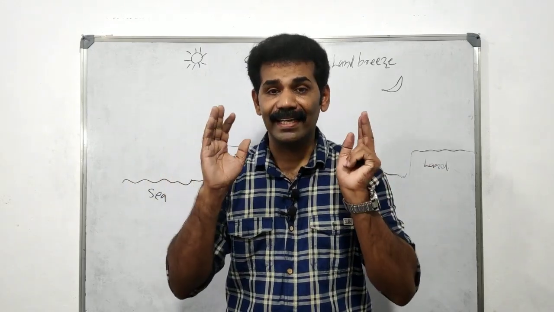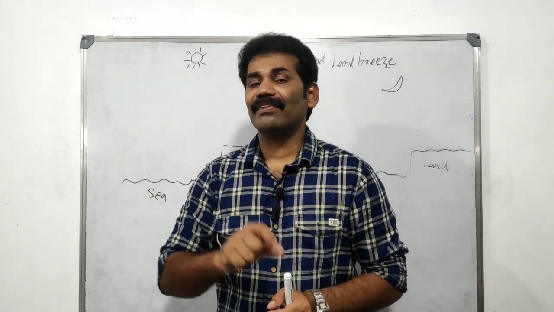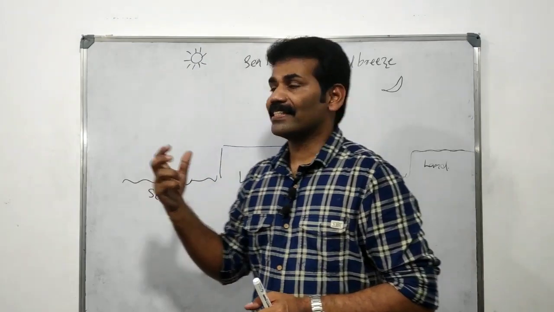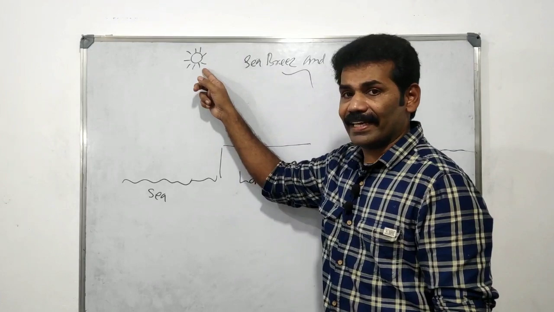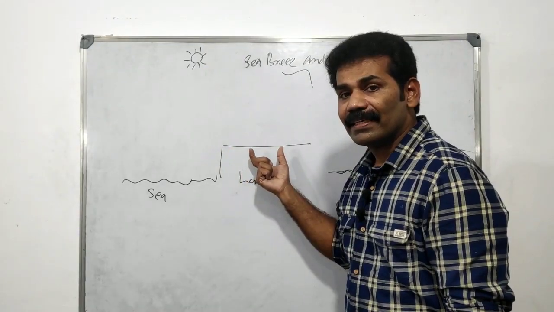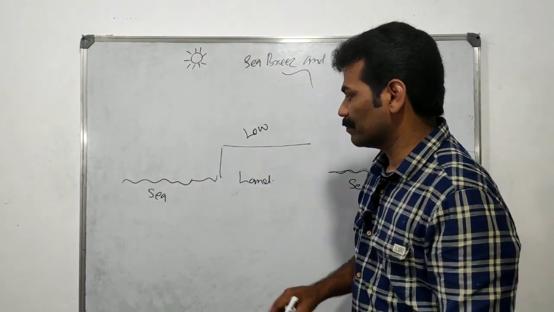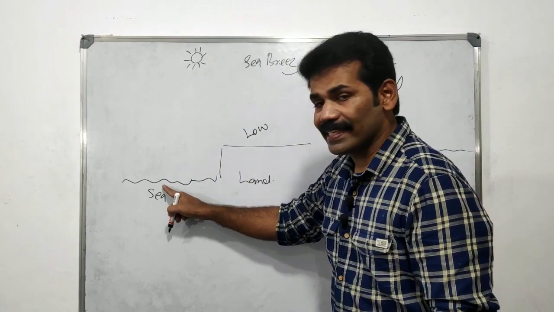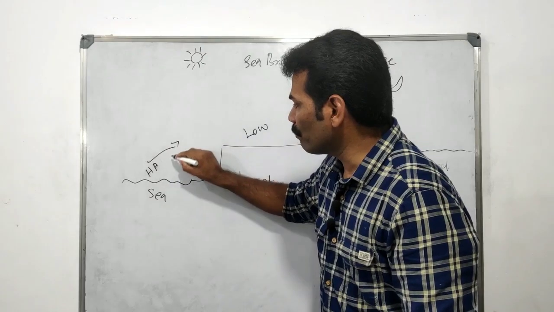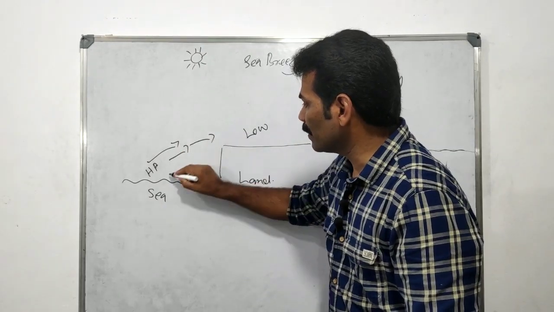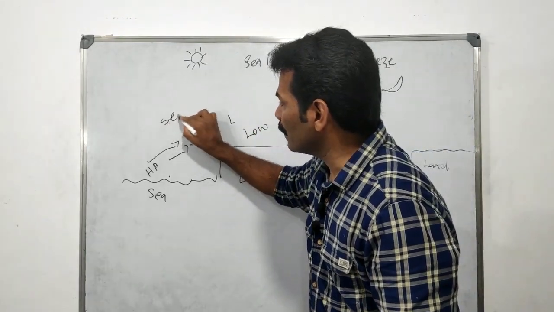So when does the land breeze form, and when does the sea breeze form? We can check that. Here is the sun. In the daytime, the land heats up very quickly, so here it forms a low pressure. Comparatively, on the sea surface, there is a high pressure. The wind blows from the high pressure region, the sea, to the low pressure region, the land. It is known as a sea breeze.